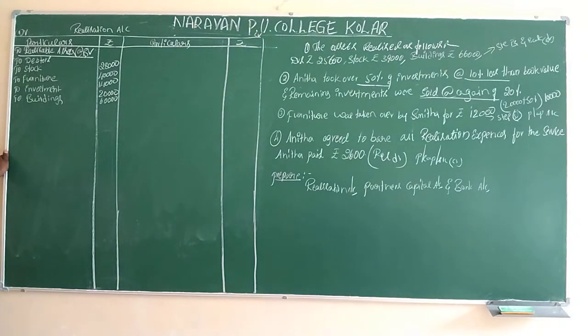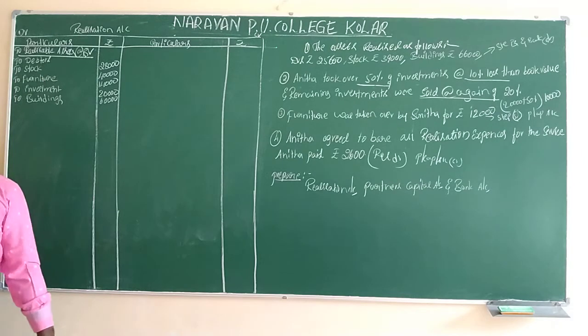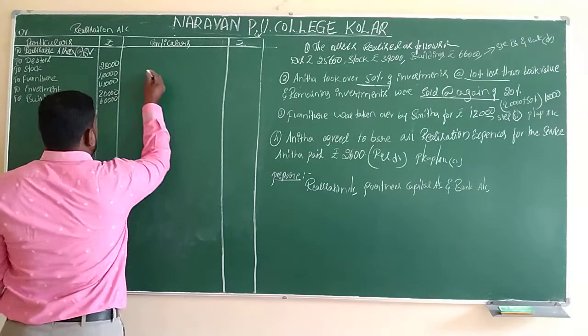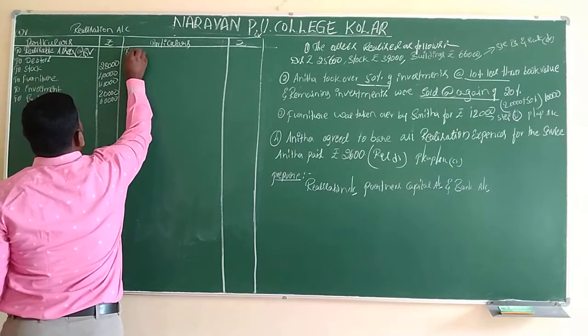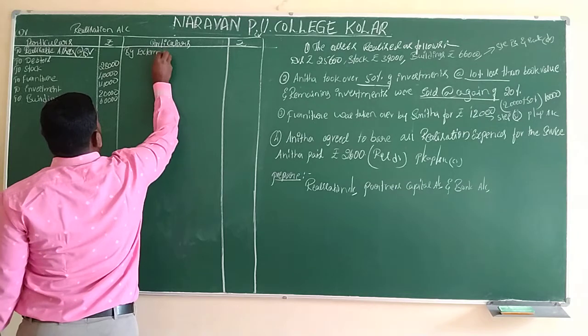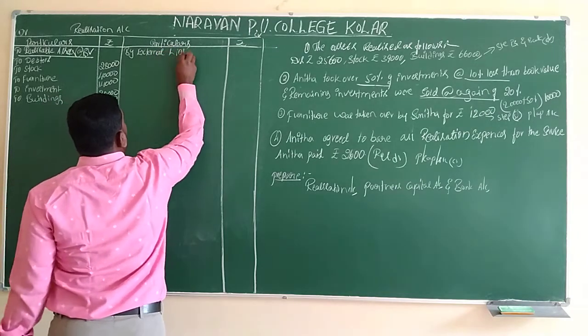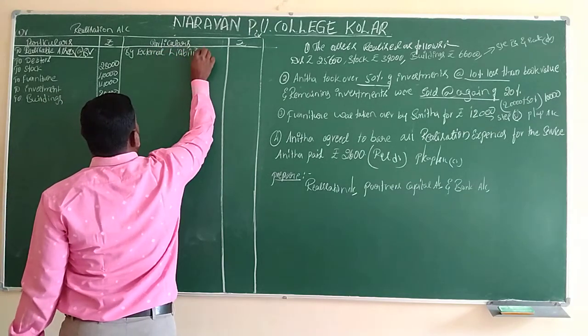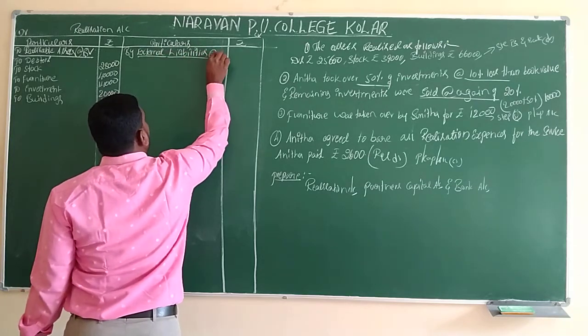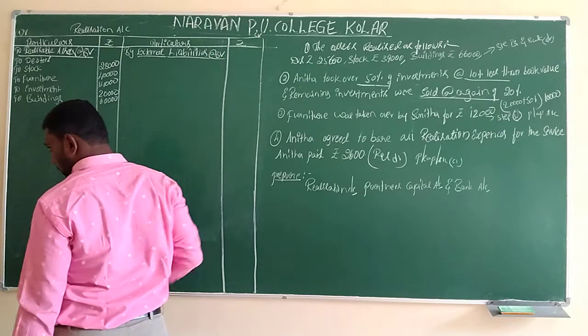This is about step number 1. In step number 1, we always record the assets at book value, what is the original value given in the balance sheet only. Let's come to the liability side. Step number 2, we have to write by external liabilities at book value.